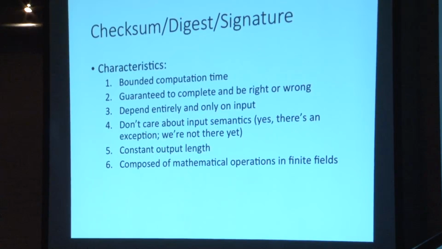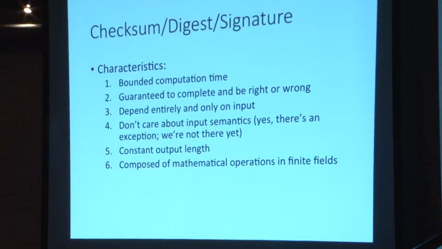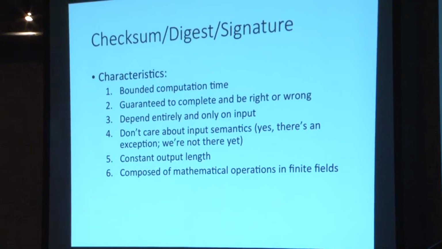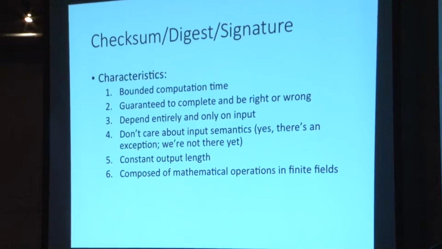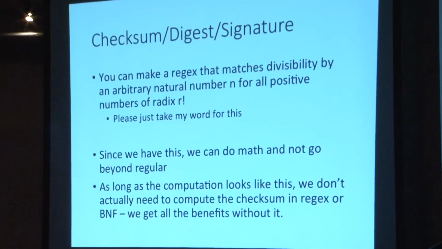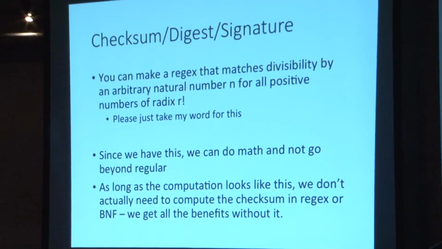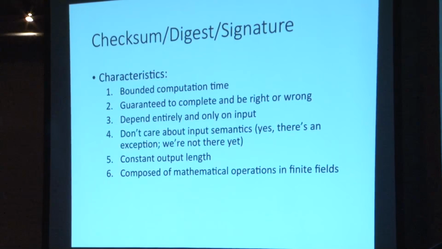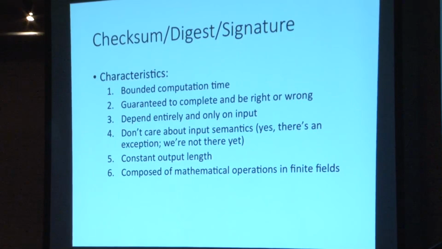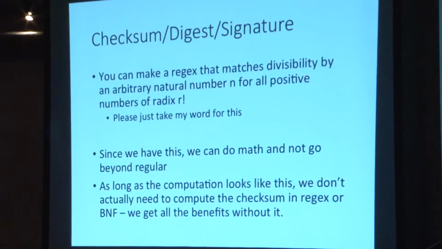If it had an unbounded output length, then it could be at best context-free simply because it would not have bounded state. And then composed of mathematical operations in finite fields, which is what I was just mentioning with the whole divisibility by 5. The way that we construct that finite state automaton is basically by creating a machine that by adding and shifting computes the modulus continuously of whatever input it gets. And so if we bound ourselves to things that are composed of mathematical operations in finite fields, which is basically that, we can show that they can also be implemented by regular expression.